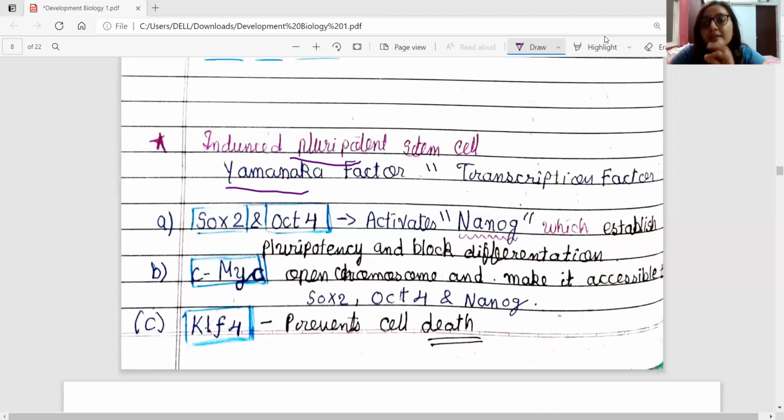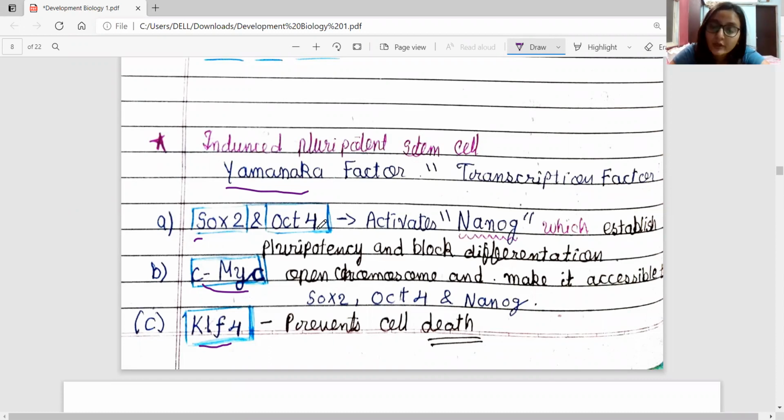The thing used to convert them into pluripotent cells are transcription factors, which are responsible for reverting them back to pluripotent stem cells. These transcription factors are SOX2, OCT4, CMYC, and KLF4. These 4 transcription factors are responsible for reverting pluripotency of a multipotent or unipotent stem cell.